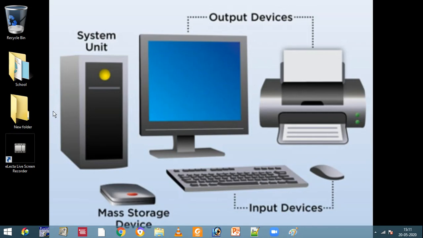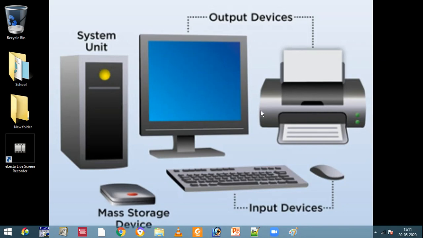That means operating system takes input from input devices and processes it, and it is displayed on the monitor, or if we want to take a printout, we get printout like that. So operating system only does all these things.